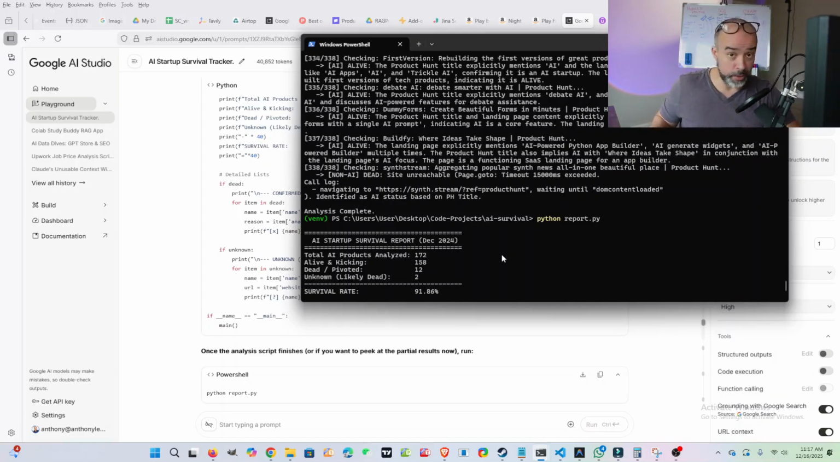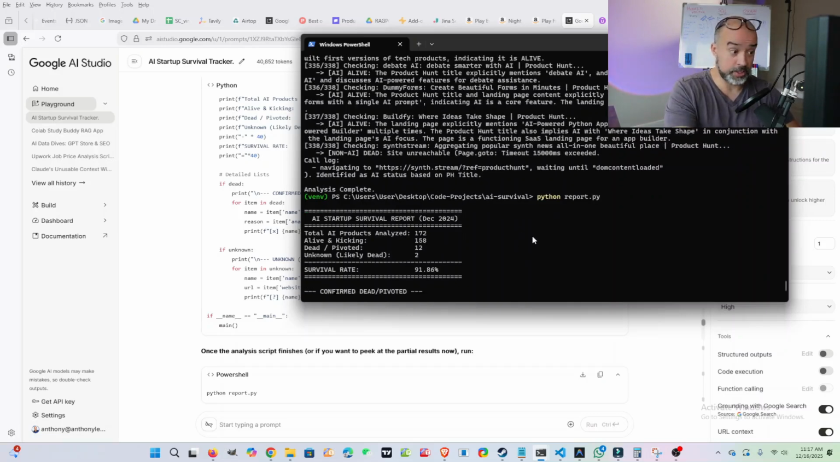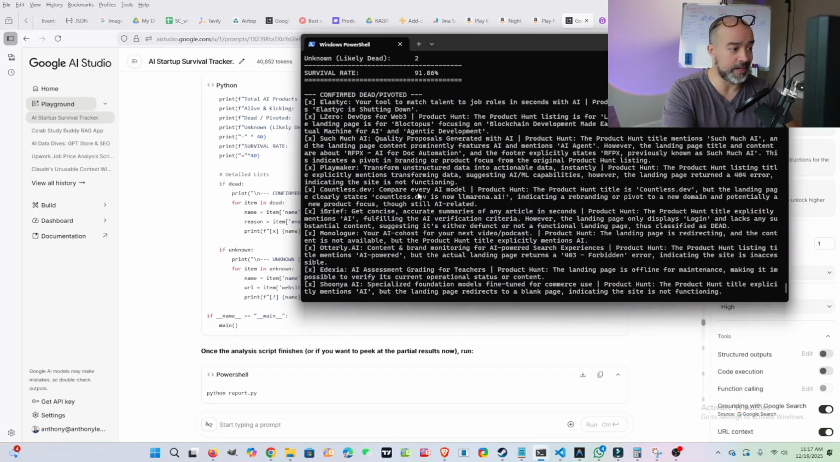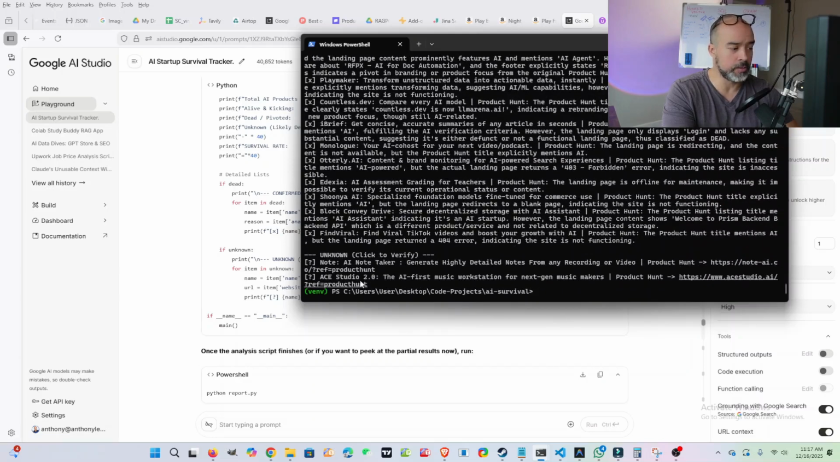That doesn't mean that they're thriving. It doesn't mean that they're profitable, but they haven't shuttered, which is awesome. So here was the list of the confirmed dead or pivoted, and then the 2 unknown. But yeah, so 92% survival rate. Even for proponents of AI, I feel like that's kind of a surprising number. So yeah, there you go.